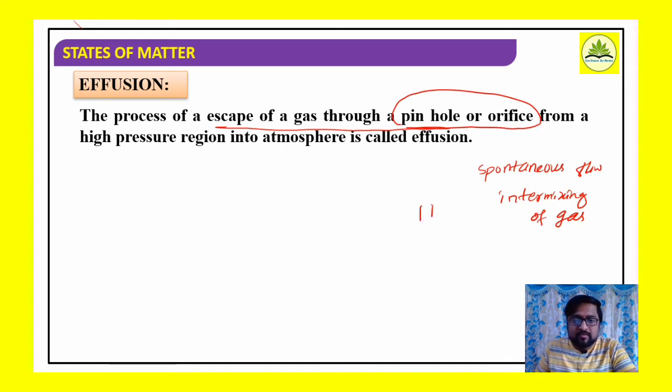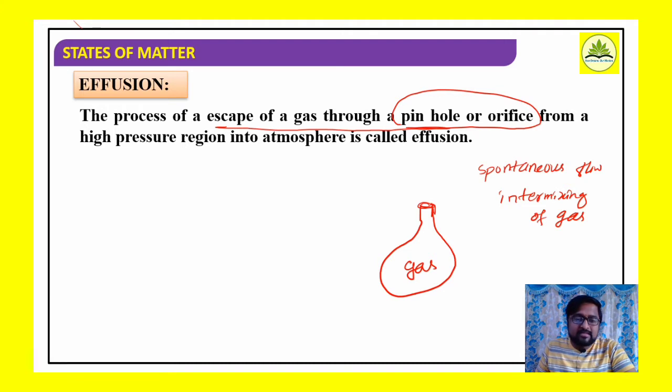Consider a balloon filled with a particular gas. If the mouth of the balloon is kept open, what happens?